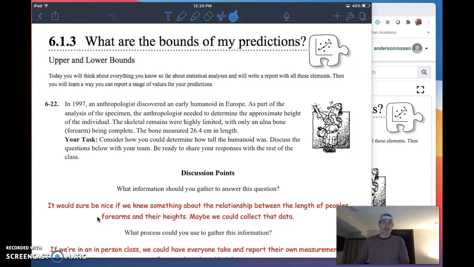In 1997, an anthropologist, and you might have a question about what an anthropologist is, and an anthropologist is a scientist who studies humans' habits and behaviors throughout history, like past societies.